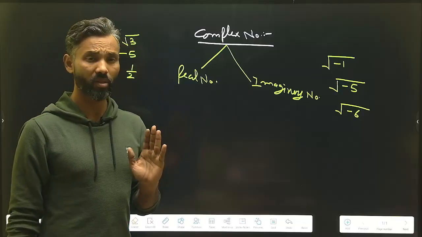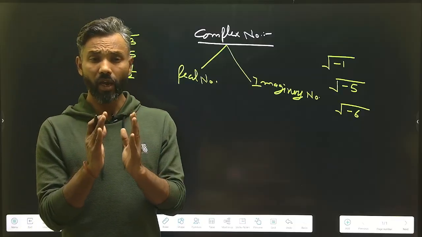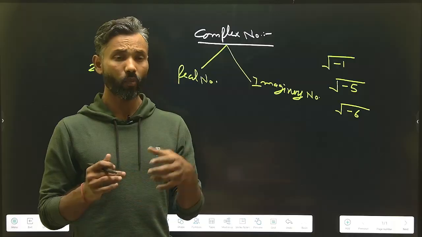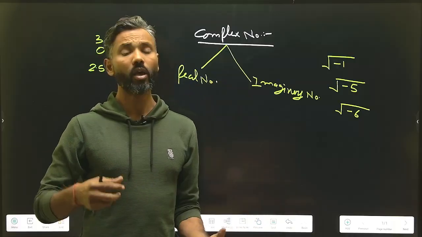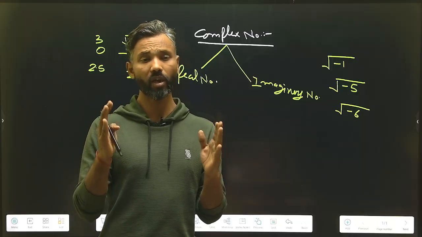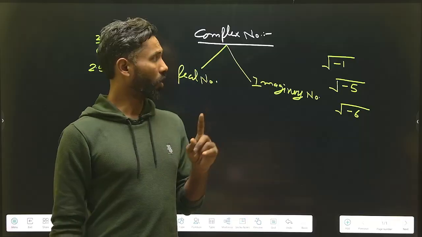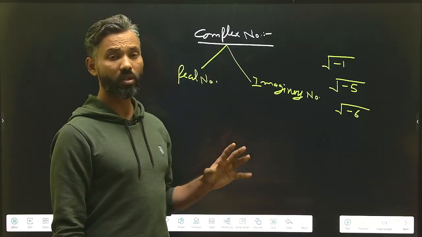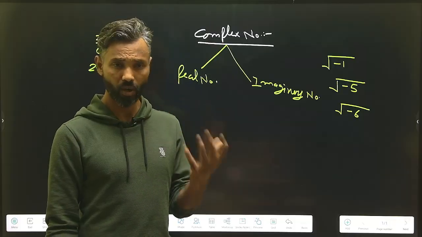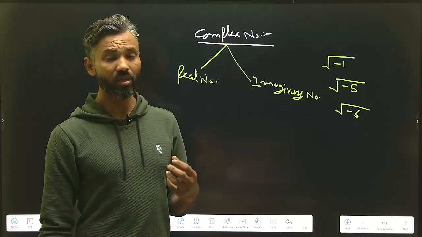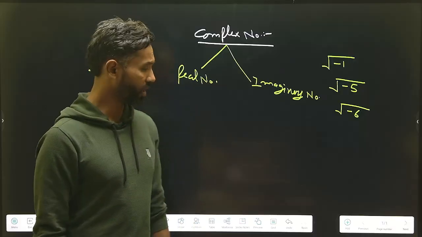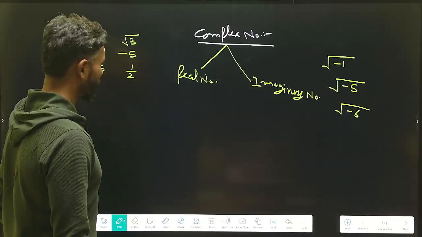So always remember that every kind of number honestly is a complex number, because it may be a real number, it may be only an imaginary number, or it may be the combination of both real and imaginary. So always remember what a complex number is: it is nothing but the combination of both real and imaginary kinds of numbers. Now we will discuss the existence of the imaginary numbers, how these numbers came to exist.